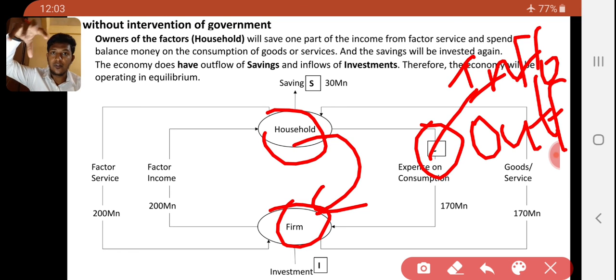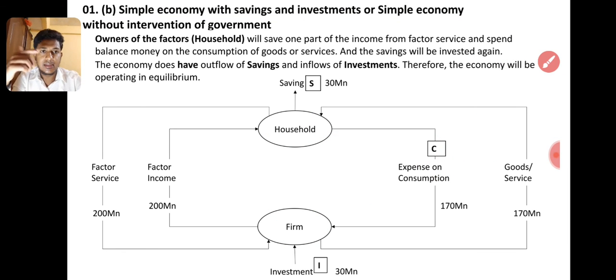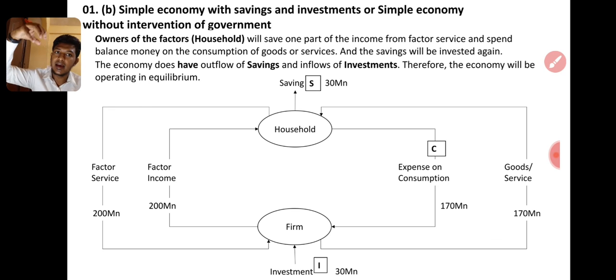So the total inflow of this economy is C plus I. If C is 70 million, and I have taken some figure, I is 30 million, the inflow of this economy is C plus I, 70 plus 30, 100 million. What about the outflow?